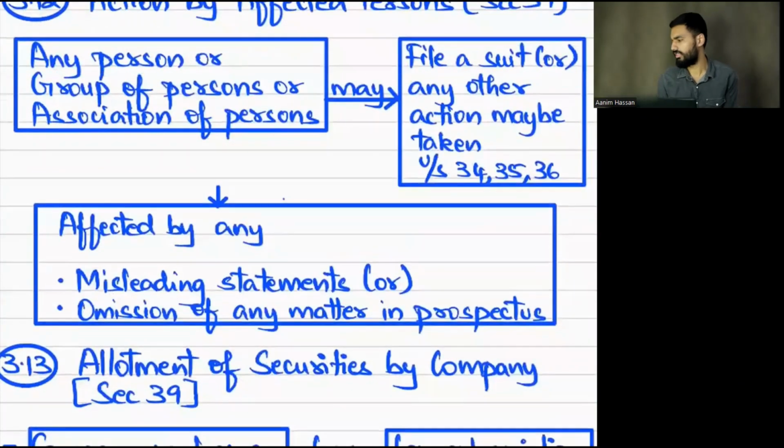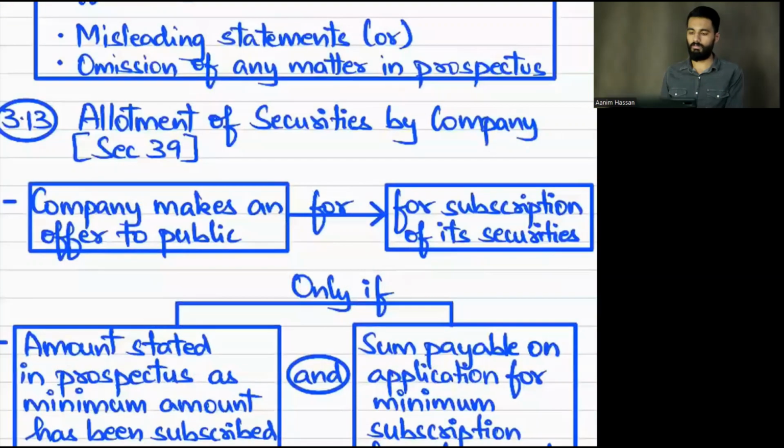Next, section 37. What is section 37? Any person, group of persons or association of persons, if they want, can file a suit under section 34, 35, 36 for compensation, or for 447 they will be liable. Who will file the case? The one who is affected by any misleading statement or omission of any matter, yes or no? Yes.